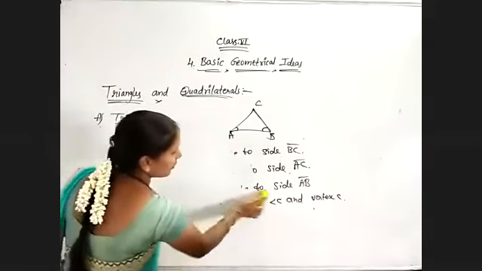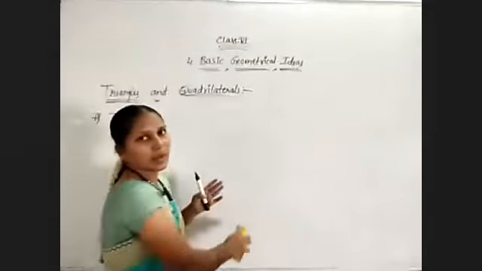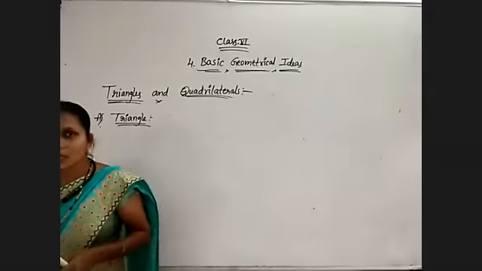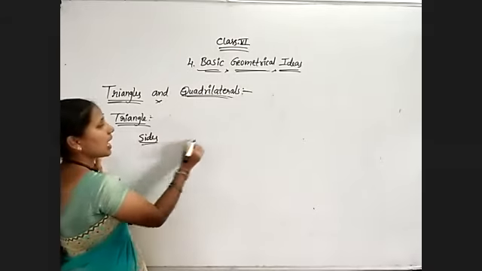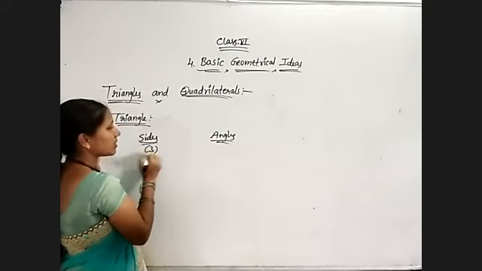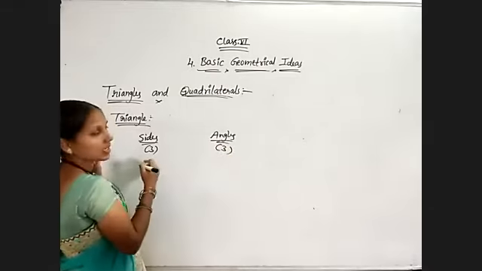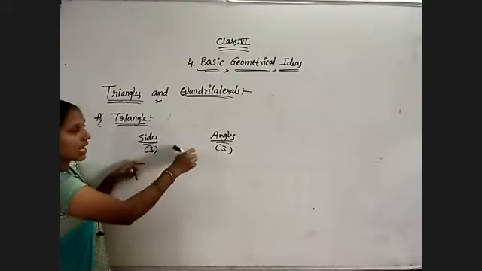And next, one more thing, types of triangles. Just I am giving the information about this. We will not get any questions on this. Maybe you are going to get bits. Types of triangles: depending on sides and depending on angles, they are divided into three types. Sides 3 types we have, angles also 3 types. Total 6 triangles, depending on sides 3 and depending on angles 3.